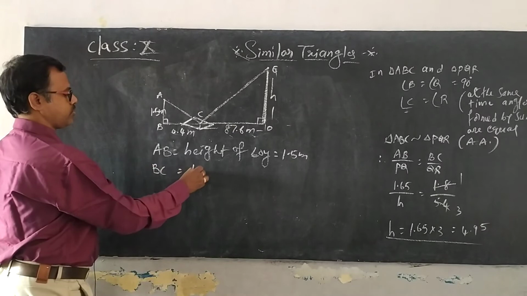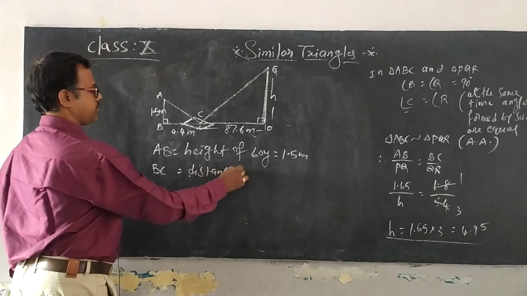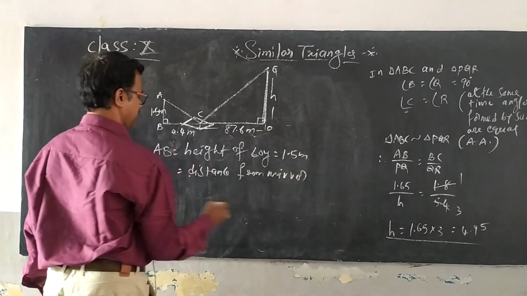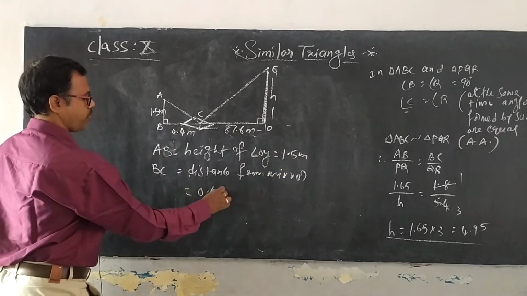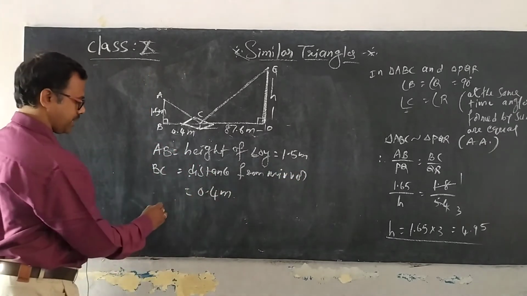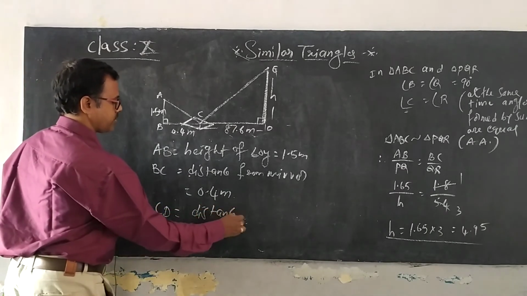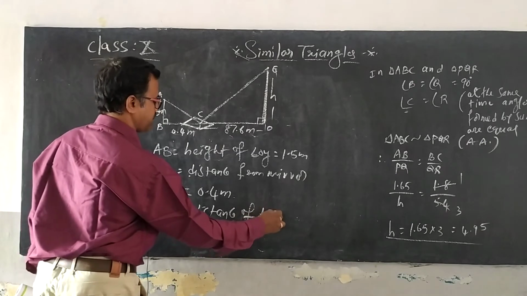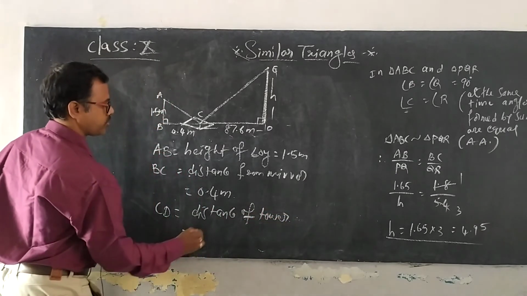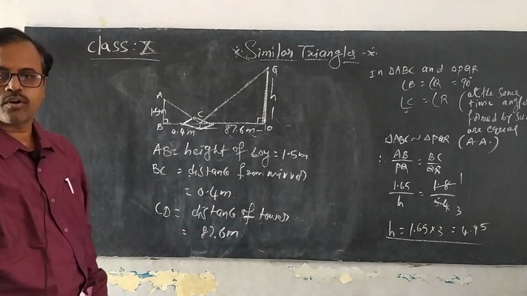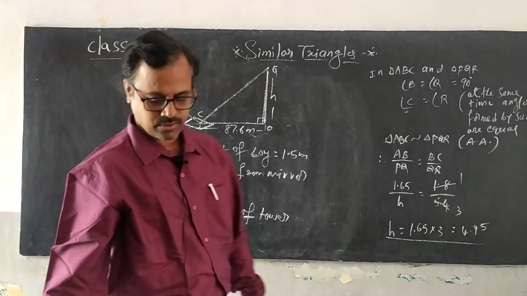BC is the distance from the mirror, equal to 0.4 meters, and CD is the distance of the tower, equal to 87.6 meters.